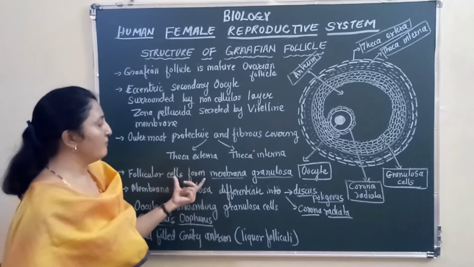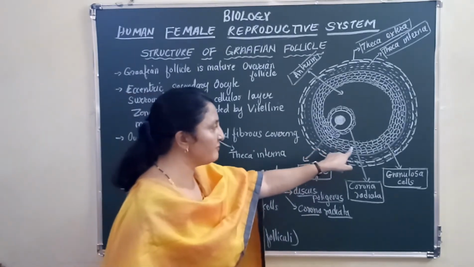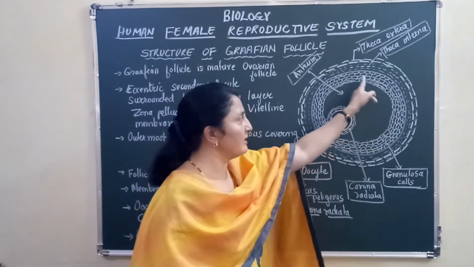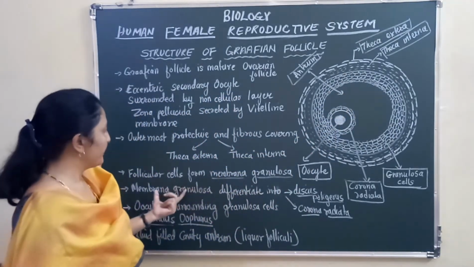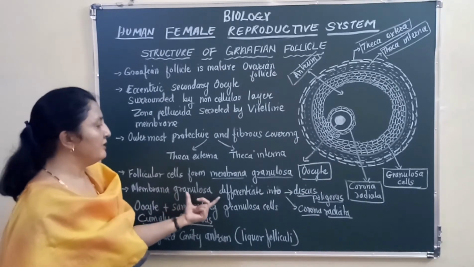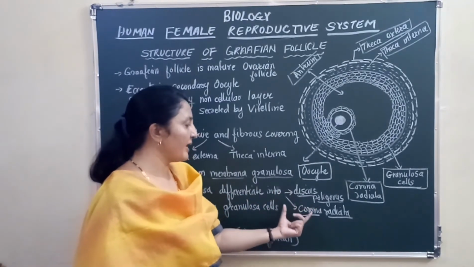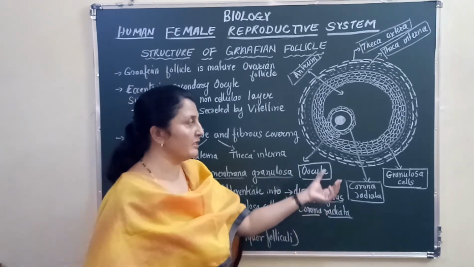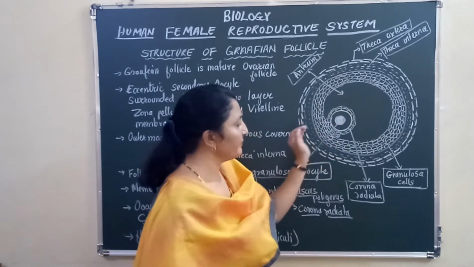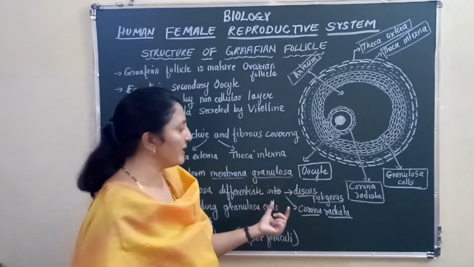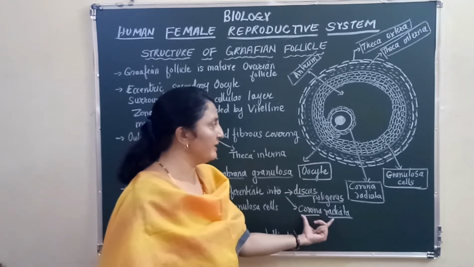Follicular cells form the membrana granulosa. So all these follicular cells are now called membrana granulosa. The membrana granulosa differentiates into discus proligerus and corona radiata.